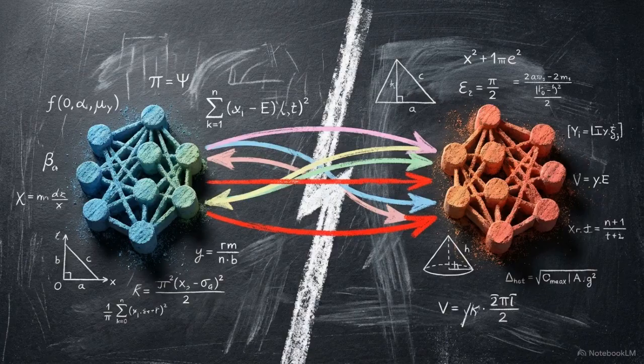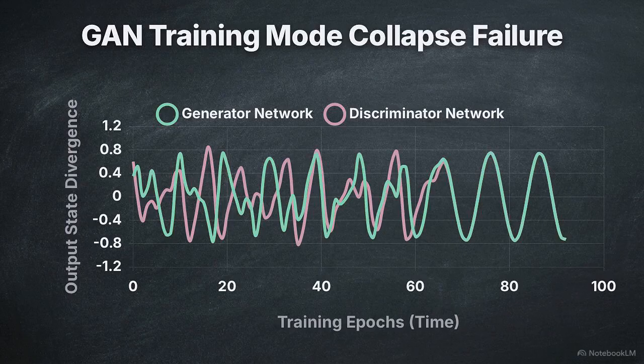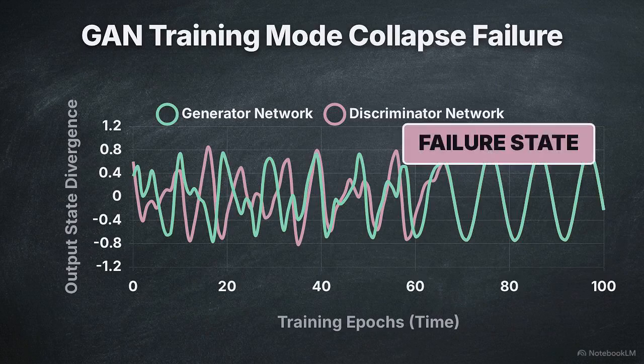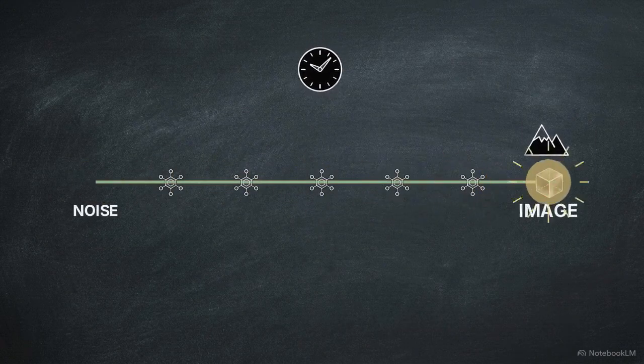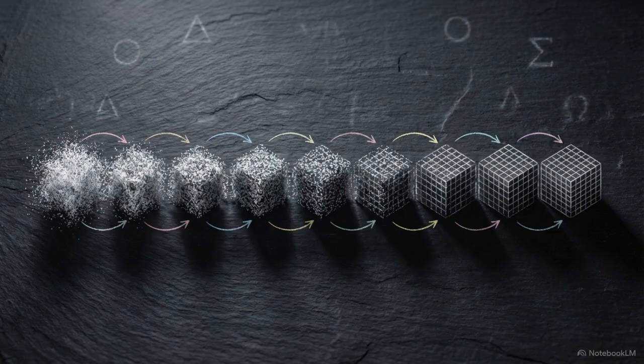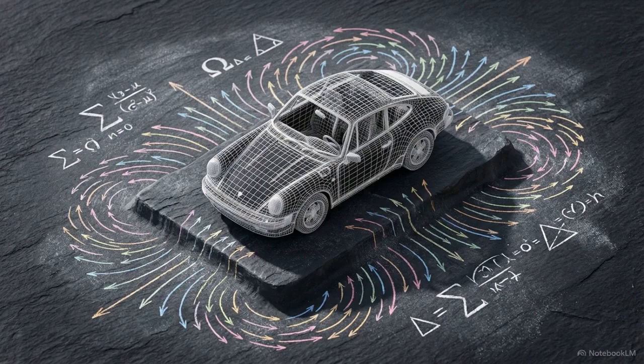Generative adversarial networks, or GANs, rely on a zero-sum game between two competing models, a dynamic that often collapses into a state where the generator produces a single repeating pattern or fails to converge entirely. Because a diffusion model instead follows a fixed, predefined noising trajectory, it transforms the generation task into a sequence of simple, independent denoising problems. This avoids the delicate balance required by adversarial training, preventing the mode collapse that previously limited generative research.